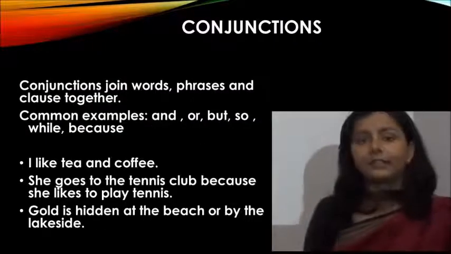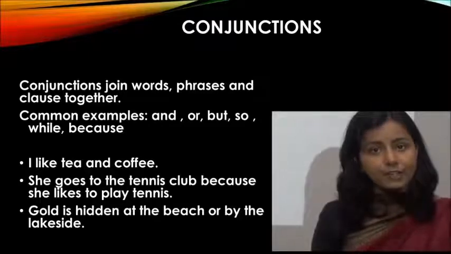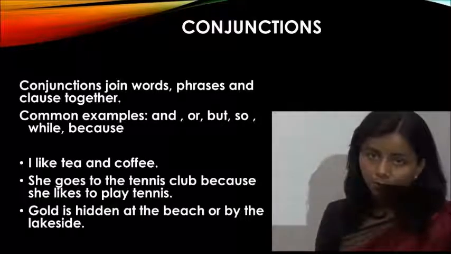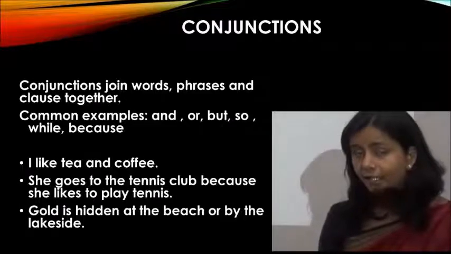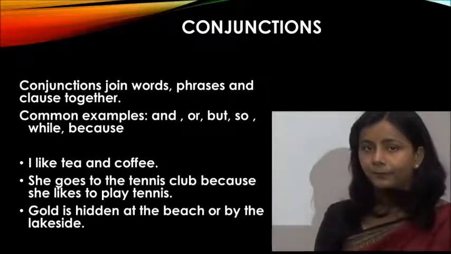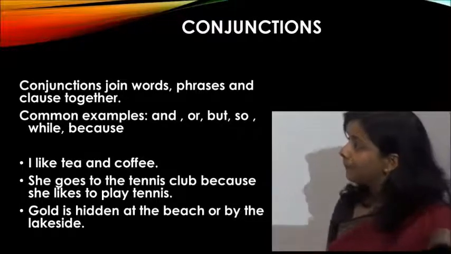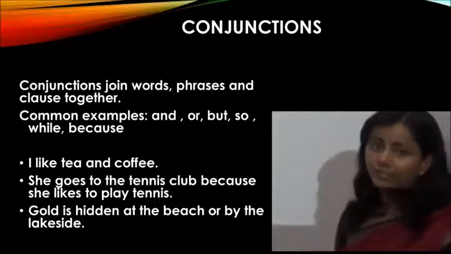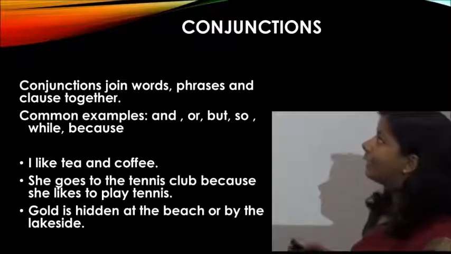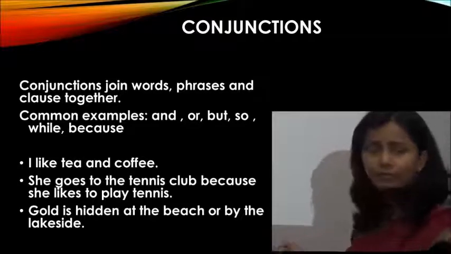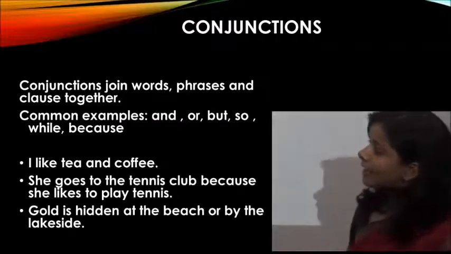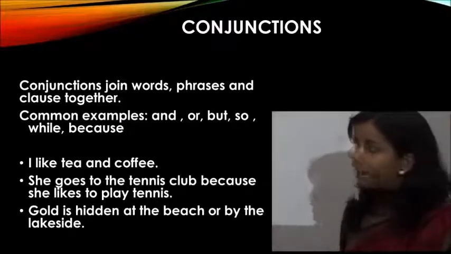Next is conjunctions. Conjunctions join two words, two phrases, and two clauses. How? Let's see. Before that, some common examples of conjunctions are and, or, but, so, while, because, etc. There is a sentence: I like tea and coffee.